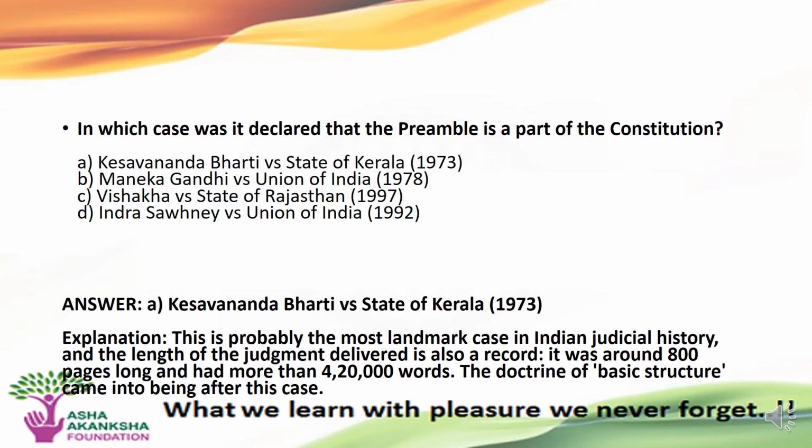Keshwananda Bharati vs. State of Kerala is the most important and a landmark case in the history of the Indian judicial system. This judgment also recorded that it was around 800 pages long and had more than 4,20,000 words. The doctrine of basic structure came into being after this case.